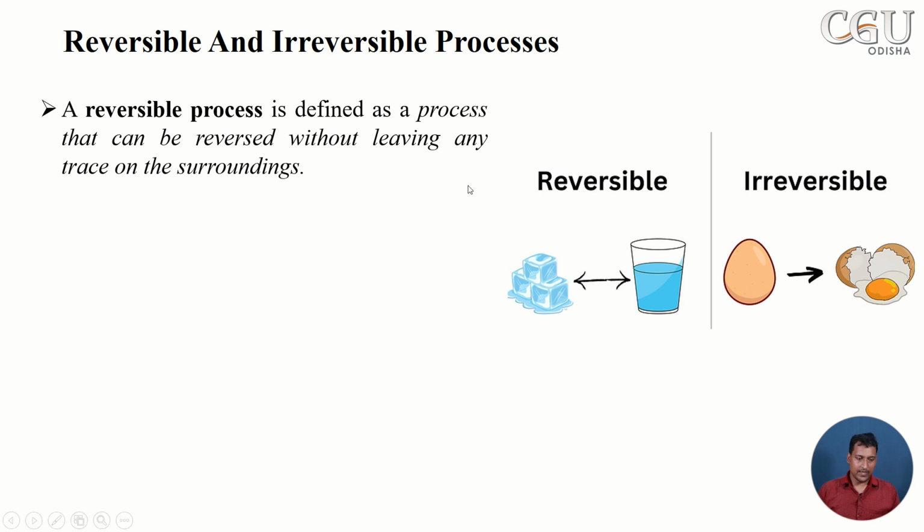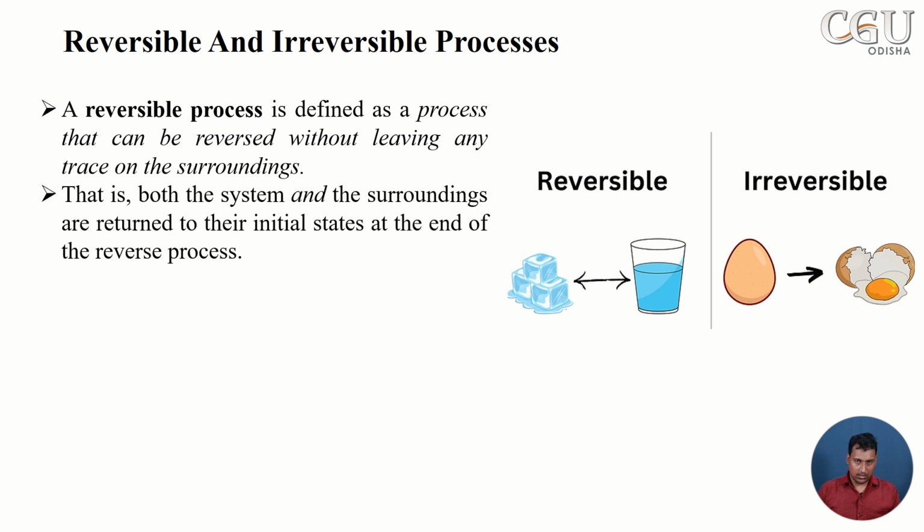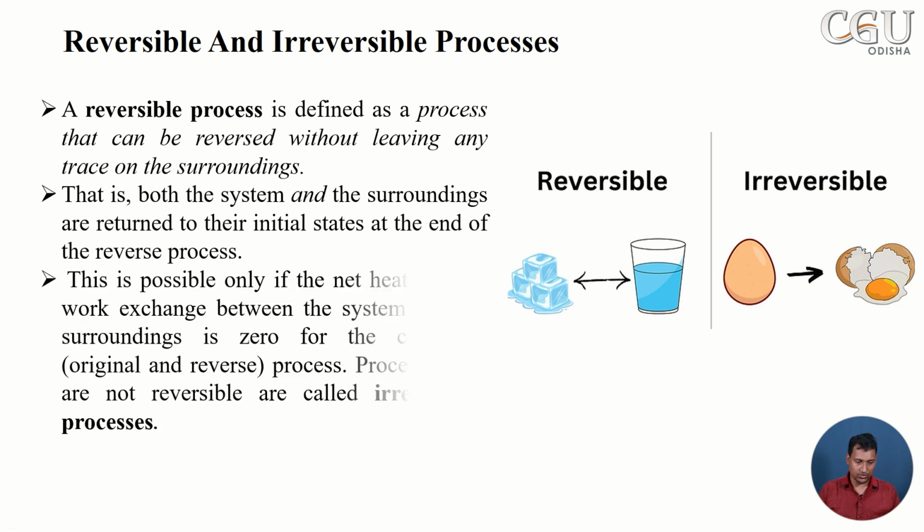Or we can say a reversible process is defined as a process that can be reversed without leaving any trace on both the surrounding and the system. So at the end of this process, you will find the system and surrounding have returned to their original position or initial state after completion of the process.